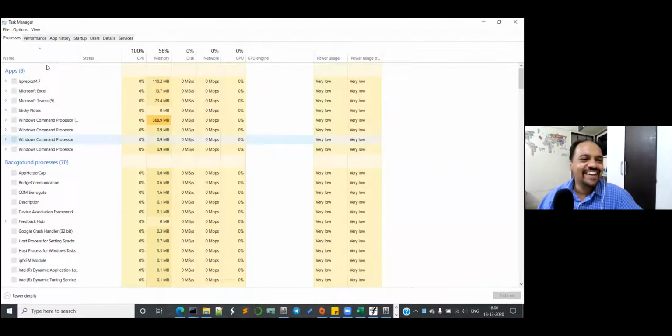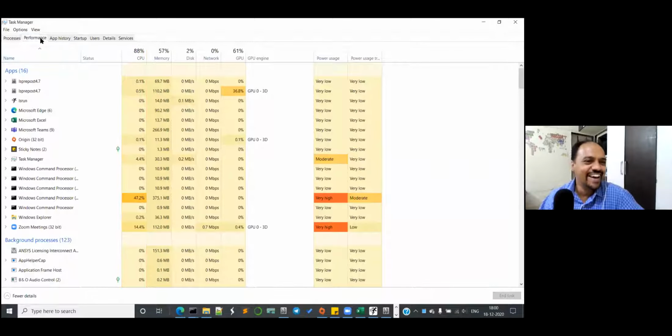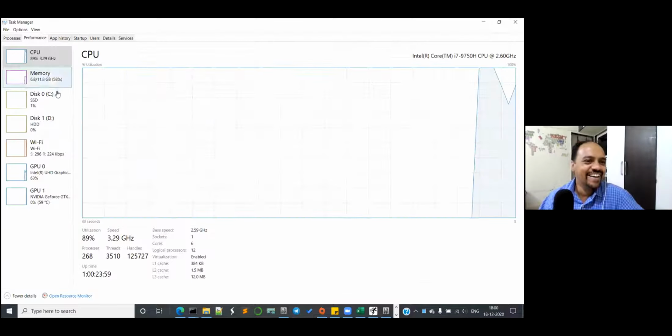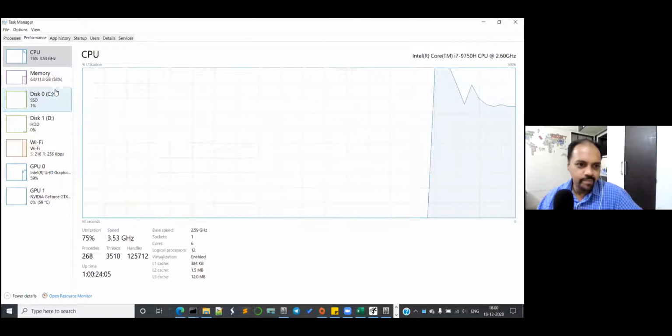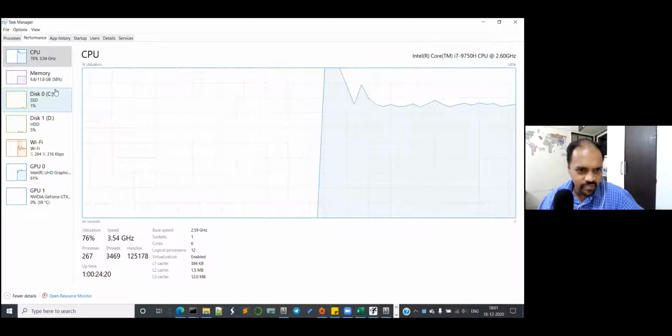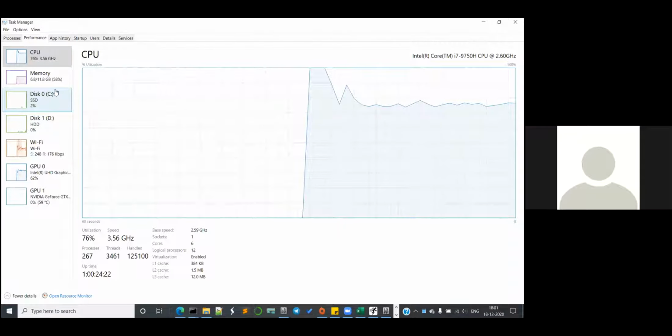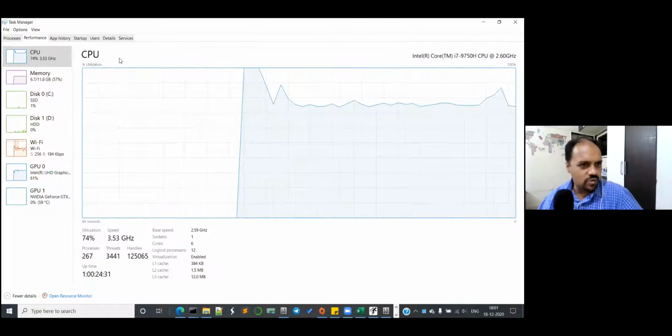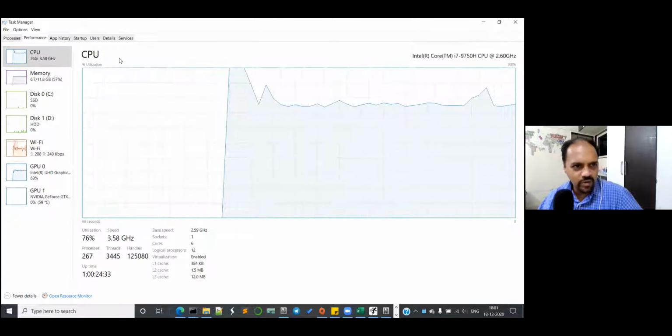Go to Performance. Can you see this? So you have 6 cores and 12 logical processors, that is 12 CPUs to be very frank. And it is being utilized at some 76%, which is logical again. So you have some i7 9750H. It's a gaming system, right? Yes. Typically H is not available on laptops many times. Yeah, so it's a high-end one. 12 GB RAM.